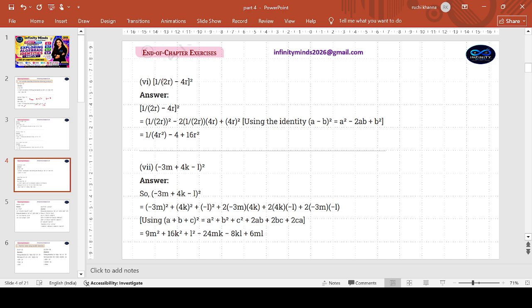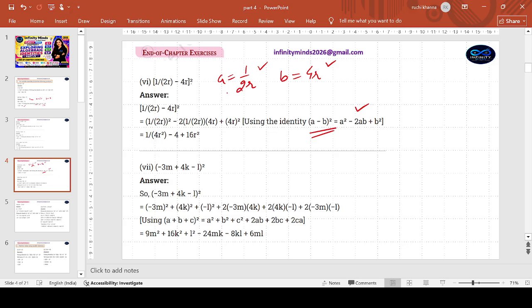Try to see a minus b whole square. Direct a minus b with 1 by 2r playing the role of a and 4r playing the role of b. You don't even have to think. It is one term minus the second term whole square. Direct a minus b whole square's identity. Clarity of a and b, the first and second term, should be very, very clear, as the further part is dependent on it.